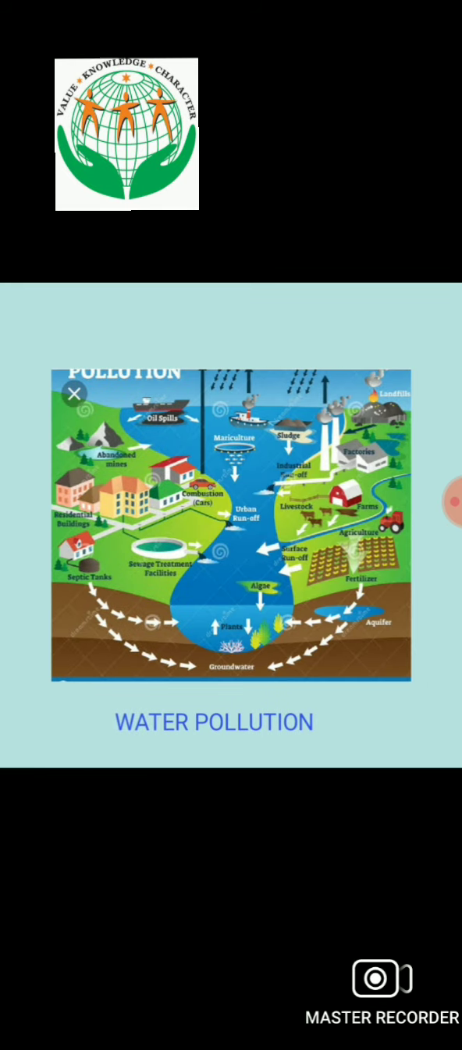You can see in the picture also how the water has been polluted with the septic tanks. Dirty water is coming and mixing into the water. The surface water is polluted; the agriculture, the livestock, factories, everyone is responsible for the water pollution.